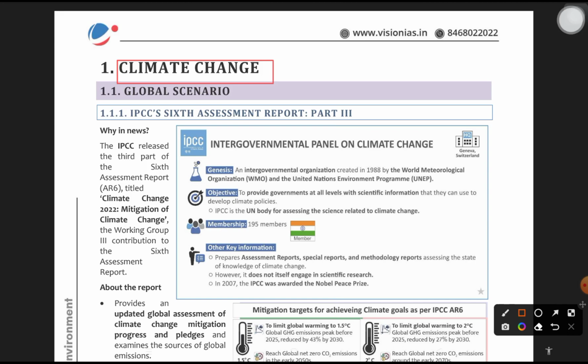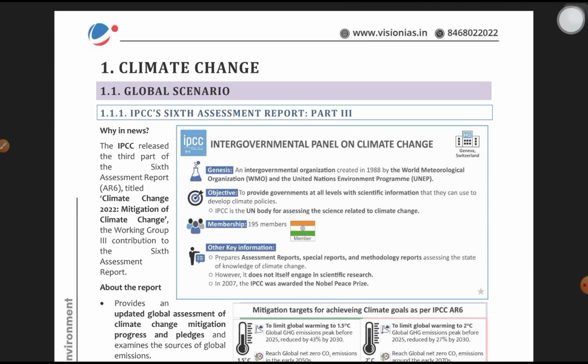So this is a simple explanation about climate change, greenhouse gas emissions, what is global warming, and the important greenhouse gas emissions, carbon dioxide and methane. So let's dive into the direct topics here. The topic here is IPCC 6th Assessment Report Part 3. So IPCC, what is IPCC? It's a static part. A direct question can be asked from IPCC itself.